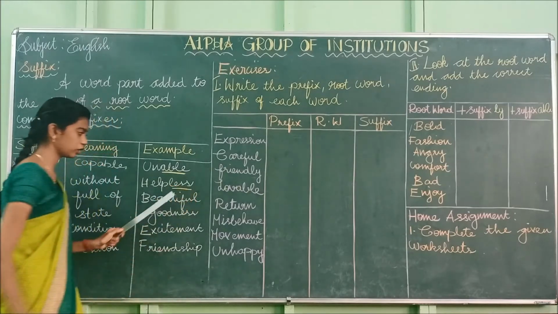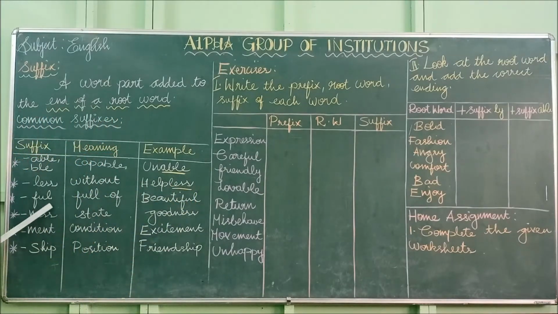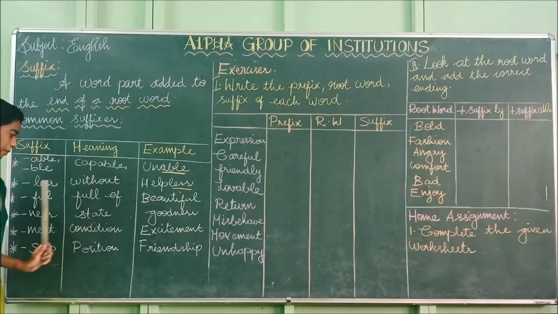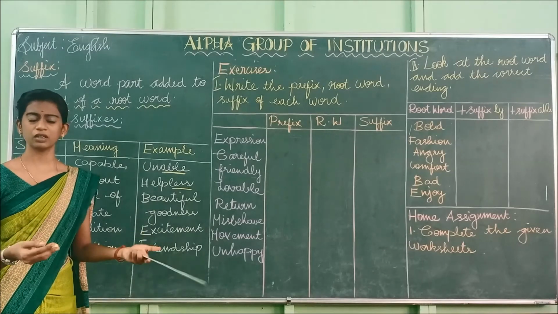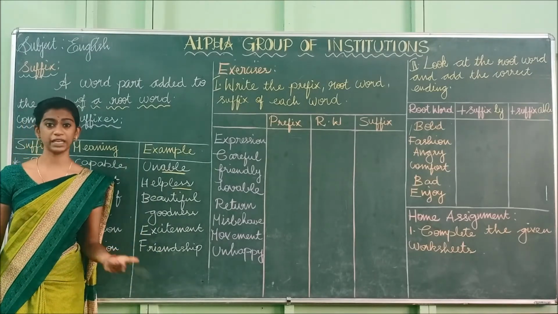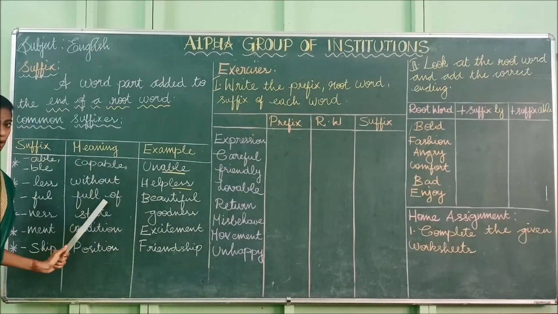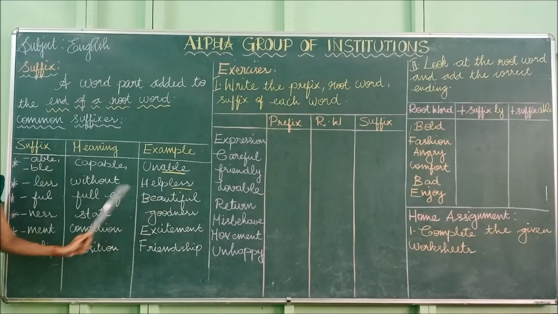So the meaning of less is without. And the next one is full. Full means full of. So the meaning of full is full of, beautiful. For example, she looks very beautiful. So full of beauty, so beautiful.